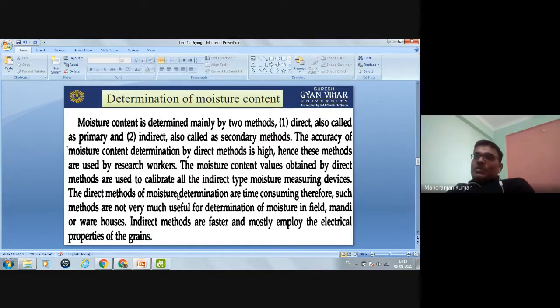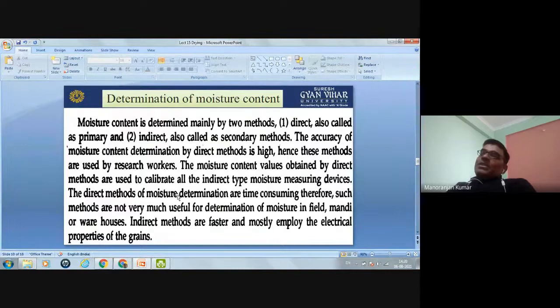So in the field, mandi, or warehouses, we generally prefer the indirect methods of moisture measurement. Indirect methods are faster and mostly employ the electrical properties of the grain. Indirect method is not so accurate, but yes, it is okay.